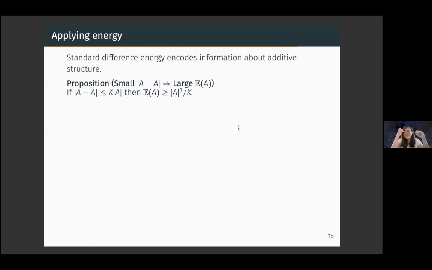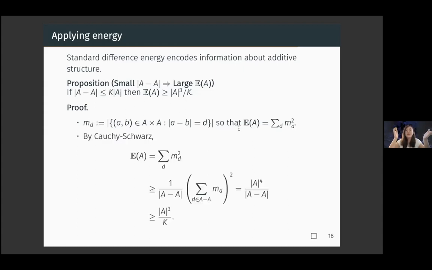So just as a quick refresher, standard difference energy arguments run like this: the standard difference energy encodes information about additive structure. In fact, a small difference set implies that we have a large difference energy. The converse is not necessarily true, but we do have this forward direction. The argument works by Cauchy-Schwarz, which reduces this to a double counting argument and relates information about the difference energy to the size of the difference set. And we get the bound that we want.